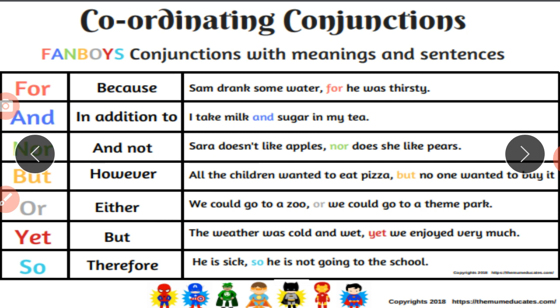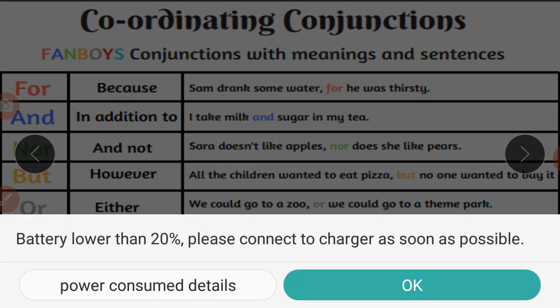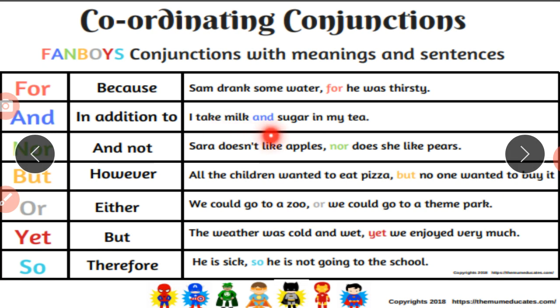For, its meaning is because. Here is the example. Sam drank some water for he was thirsty. तो for is used as a because, तो ये हमारा conjunction हुआ. And it is also our conjunction. I take milk and sugar in my tea. तो and is my conjunction. Nor, neither nor, or we can say and not. उसका meaning क्या होता है? And not. She doesn't like apples, nor does she like pears.